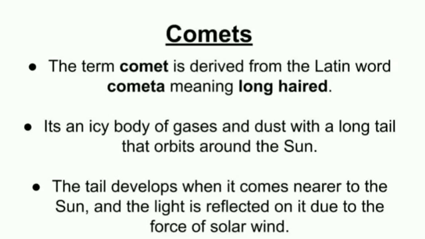It was last seen in the year 1986 and is expected to return after 76 years, round about 2061. When comets come near the Sun, they develop a tail and the tail may be as long as 160 million kilometers. So children, I hope you have understood the lesson.